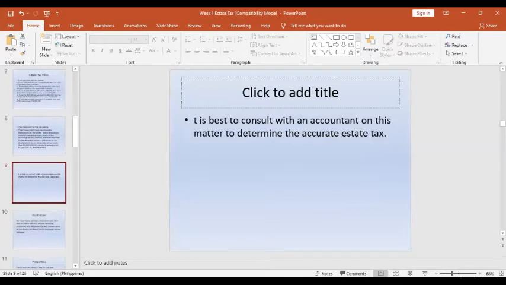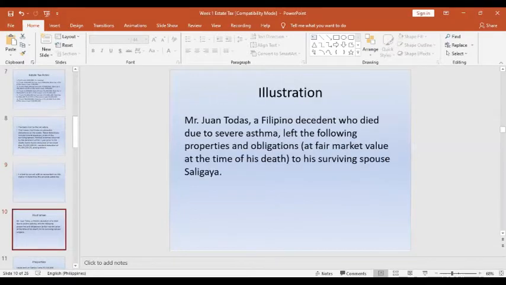That's why, to compute the estate tax, it is better to consult an accountant in order to determine the accurate estate tax, because the certified public accountant must consolidate the gross estate and allowable deductions so they can compute the accurate net estate that is subject to the estate tax.